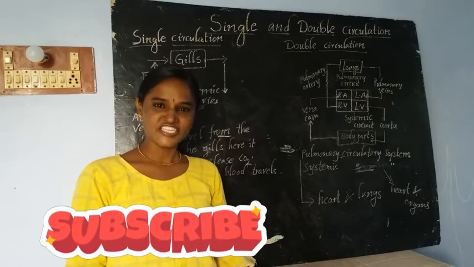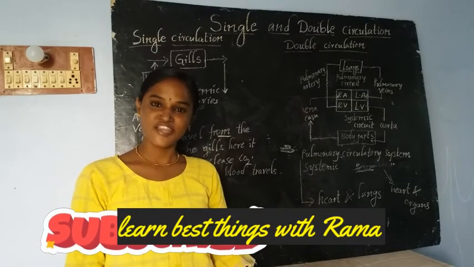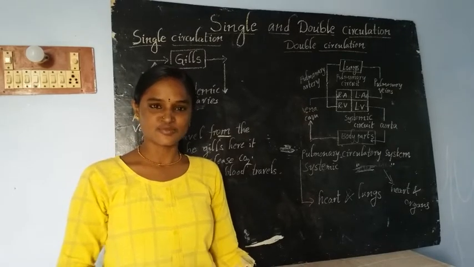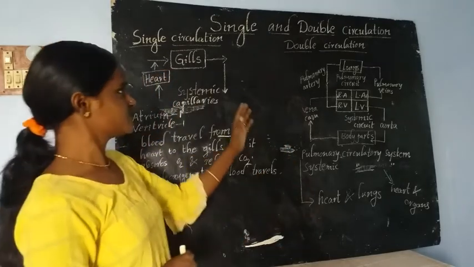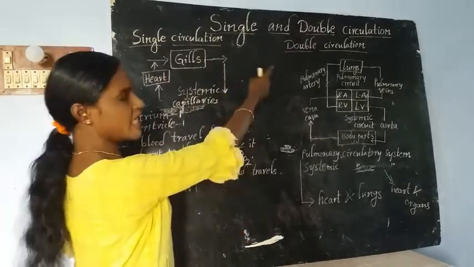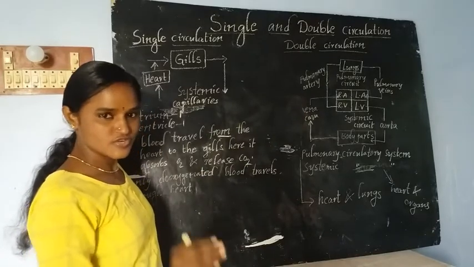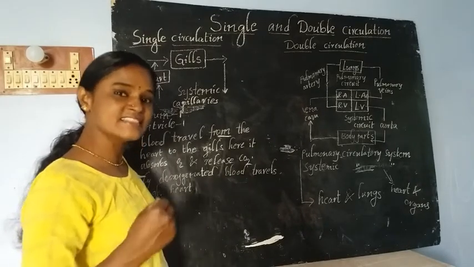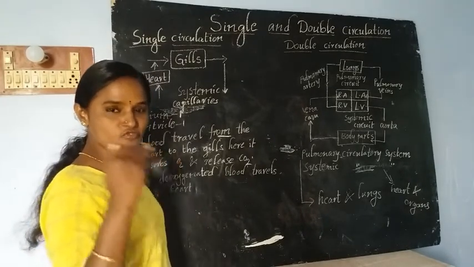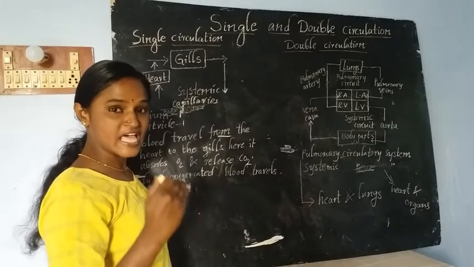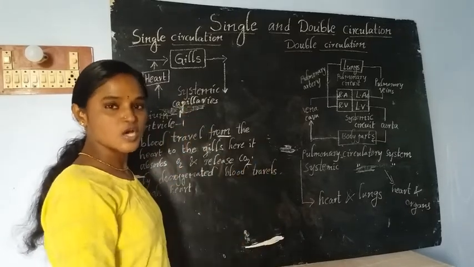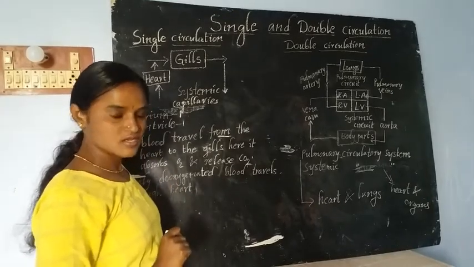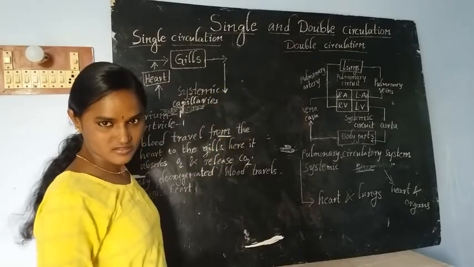Dear students, today we are going to discuss another important topic in your 10th biology, from the 3rd lesson, Transportation. Here, what is the topic? Single and double circulation. First, we are going to discuss single circulation. What is single circulation? If blood flows through the heart only once for completing one circulation, it is called single circulation.